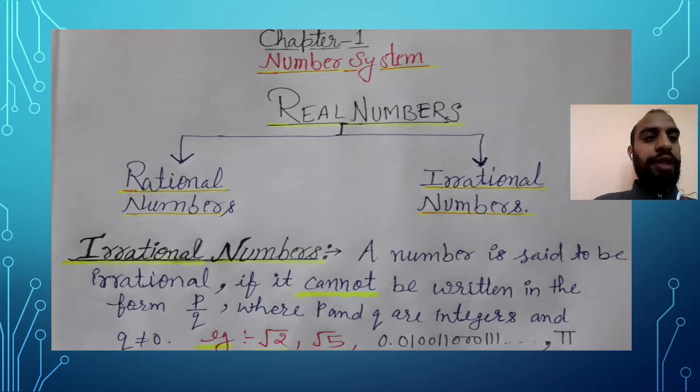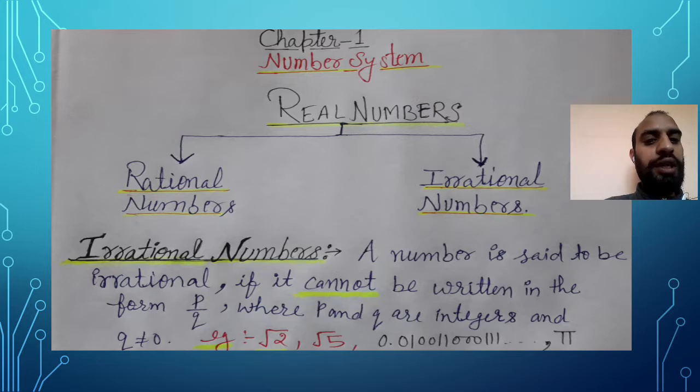The irrational number concept was developed by the Greek mathematicians, who were followers of the great mathematician and astronomer Pythagoras. The first ever irrational number discovered was under root 2. According to them, irrational numbers are the numbers which cannot be written in the form of p upon q, where p and q are integers and q is not equal to 0.